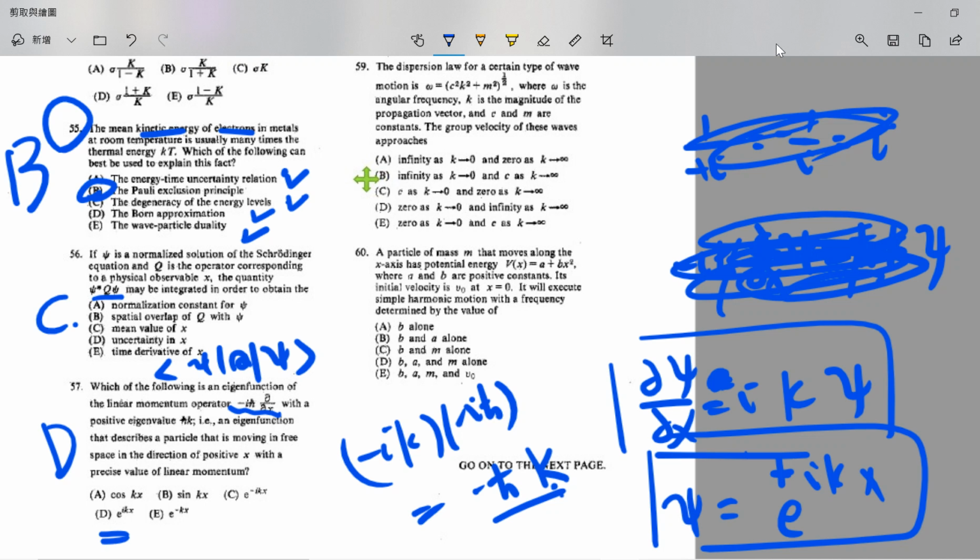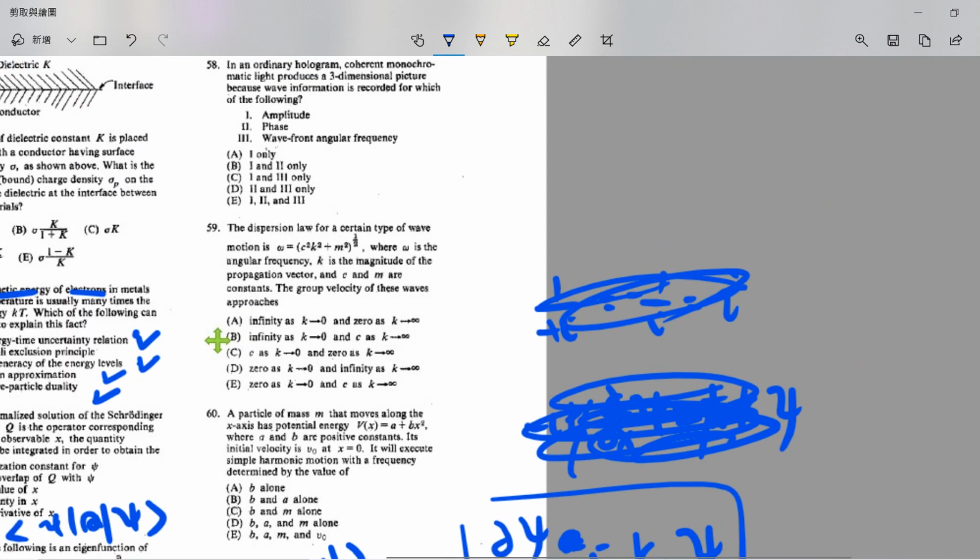It's easy to check, because minus i h bar on this one will produce another ik, so this is h bar k. So the answer is D. And you can basically check each one, because when you do the differentiation, cosine will become sine, sine will become cosine, and none of those work. So the only answer is D.